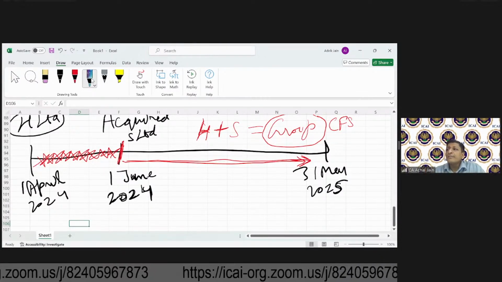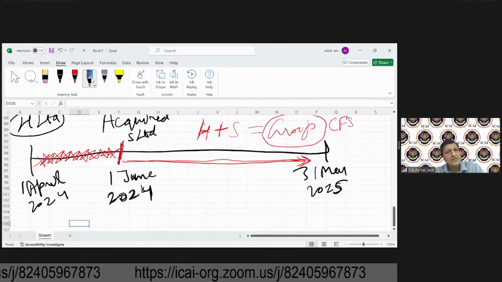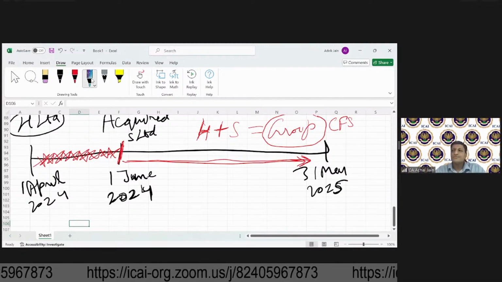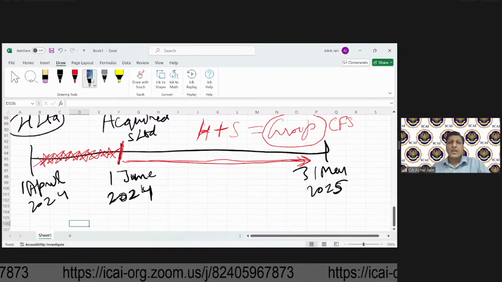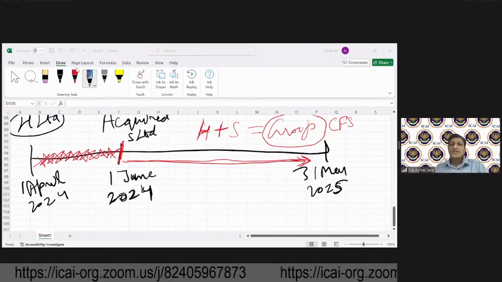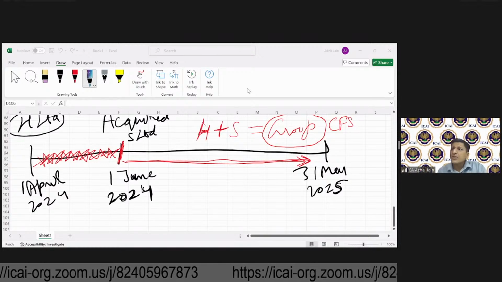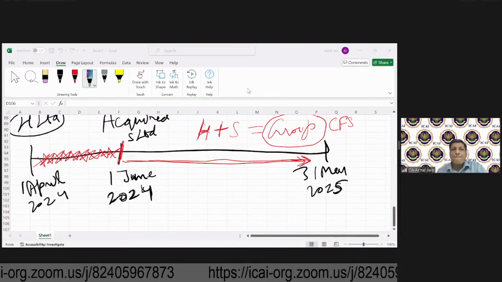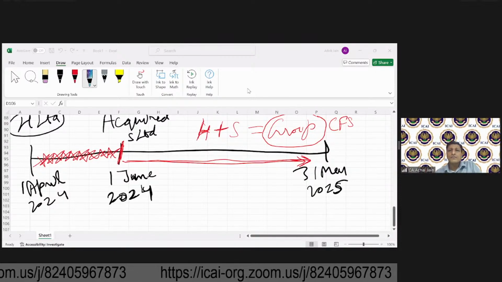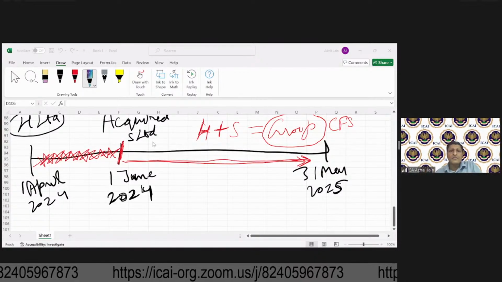Sangeetvani is asking, sir, holding company will include direct and indirect control? Yes. But that is something, again, you'll have to analyze. Yeah. So, any more questions if you have? I think Rashmi had the same query. So, Rashmi, your query is answered. All right. So, now, any questions? Just a minute. Any questions if you have?